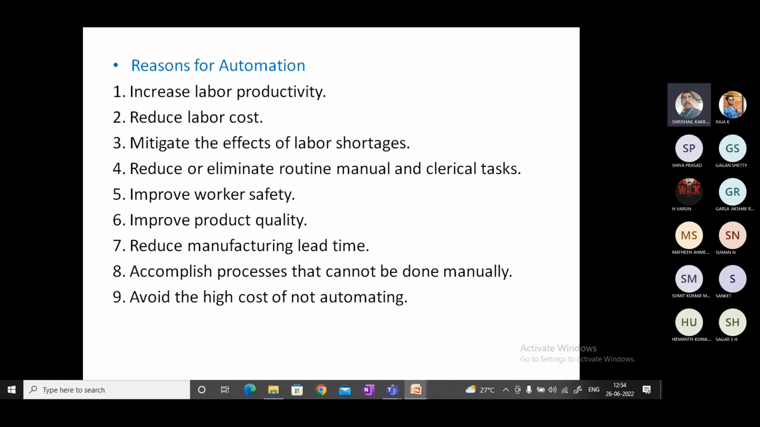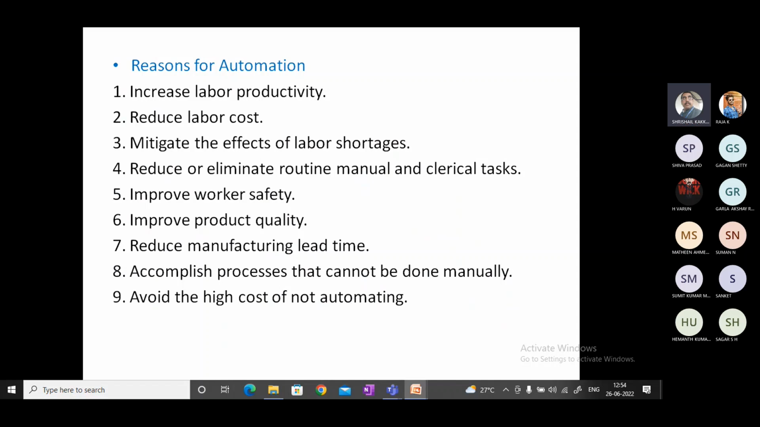Reduce labor cost. It will reduce the cost of labor, because one operation may require 5 laborers. For example, if you are going to operate a 200-ton press, 5 or more members may be required. If you do the automation, a single laborer is more than enough. So we can reduce the cost of labor.